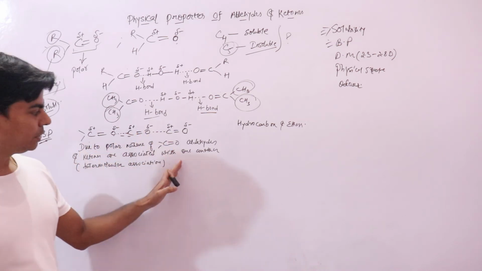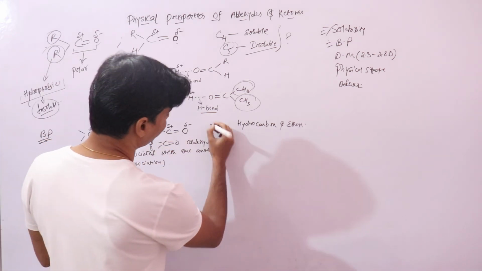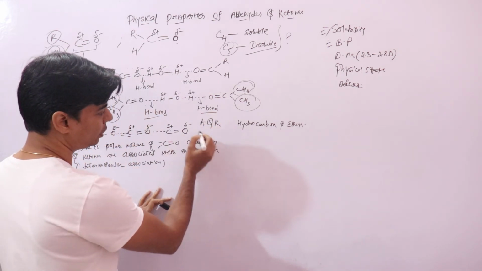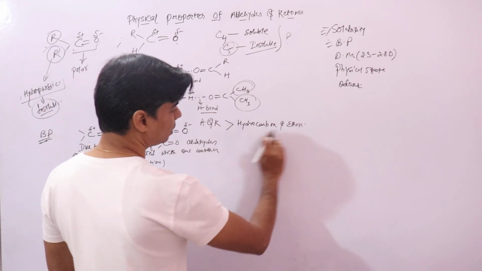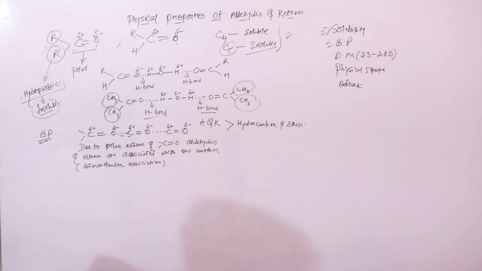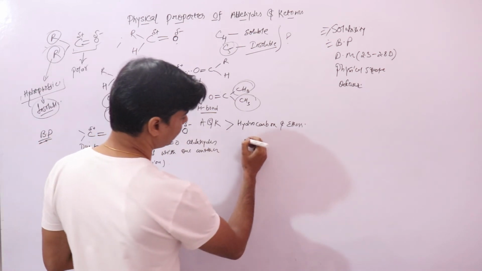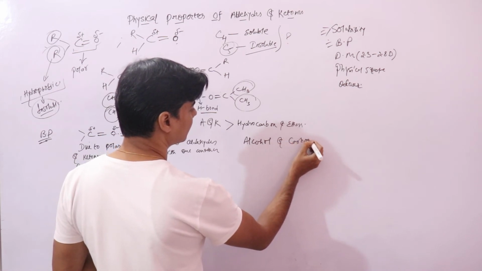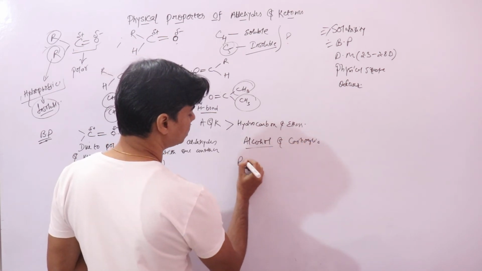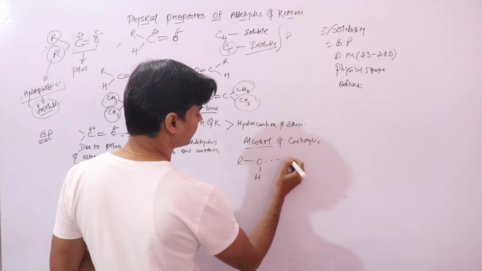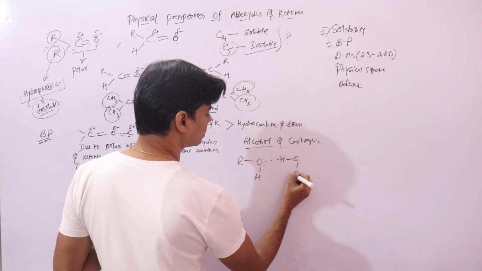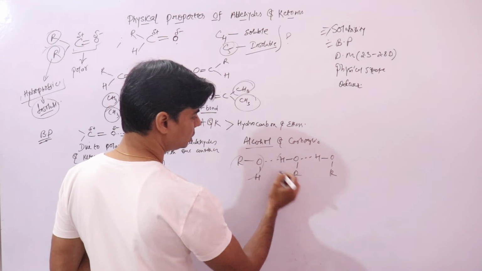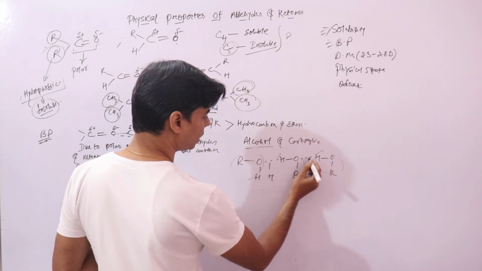So the boiling point of aldehydes and ketones, where I'm using A and K for aldehydes and ketones, is greater than that of hydrocarbons and ethers. But what about other compounds, say alcohols and carboxylic acids? All the alcohol molecules are associated with one another via hydrogen bonding.